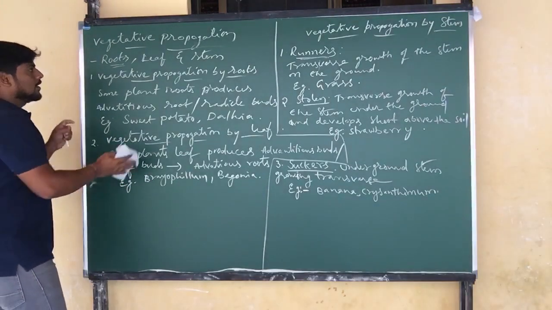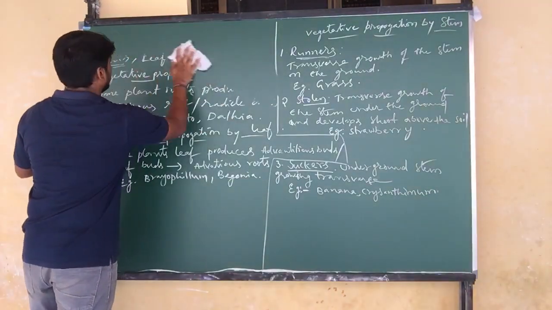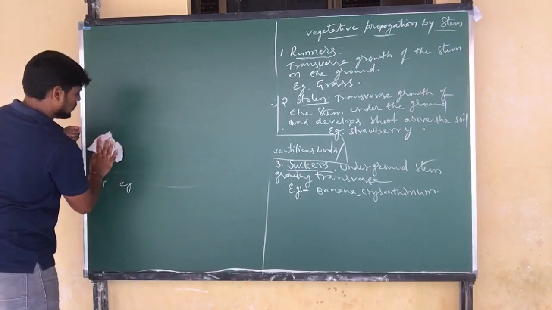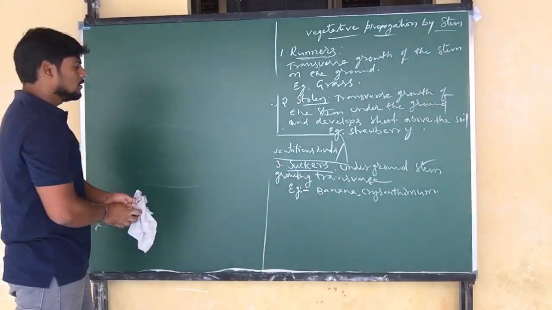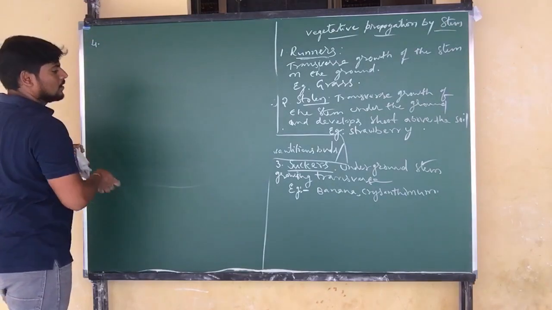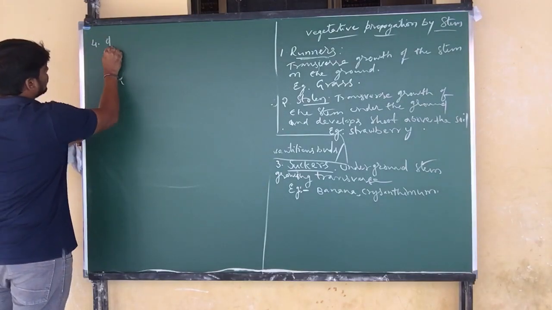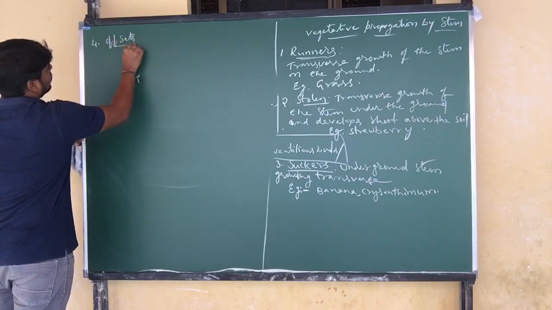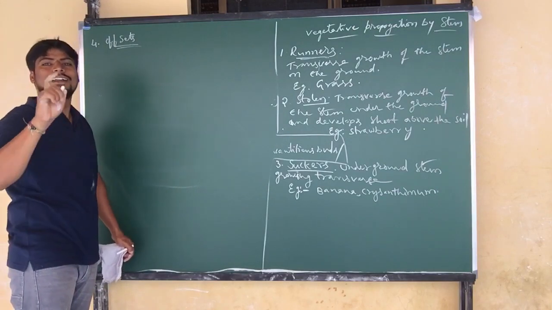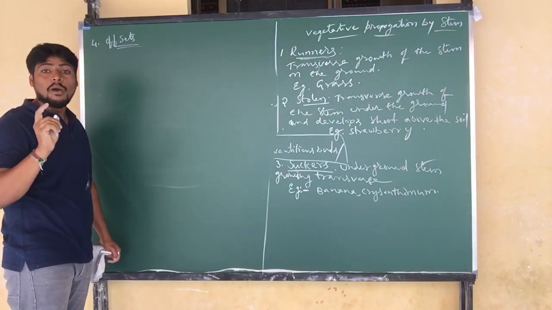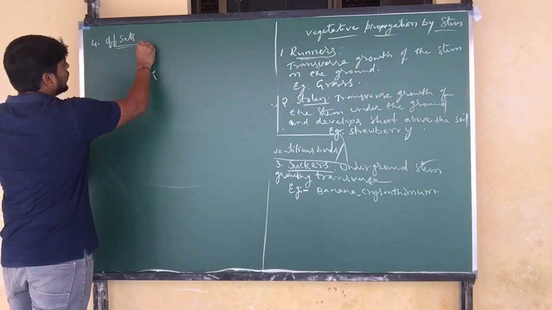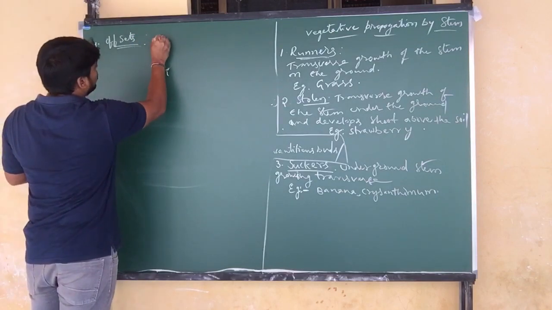Another type, another method. So now these are the three types. Next, another method, offsets. So offsets are the transverse growth of the stem on the surface of the water. Here it is different. On the water surface the stem is growing transversely or horizontally. So what is happening here?